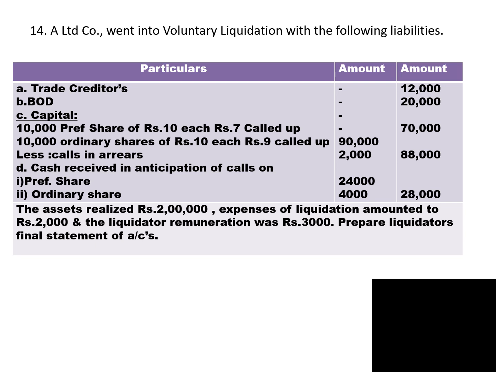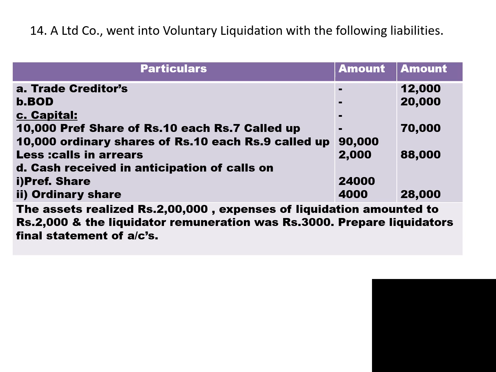Cash received in anticipation of calls. I repeat, cash received in anticipation of calls is called calls in advance. Total calls in advance is 28,000.